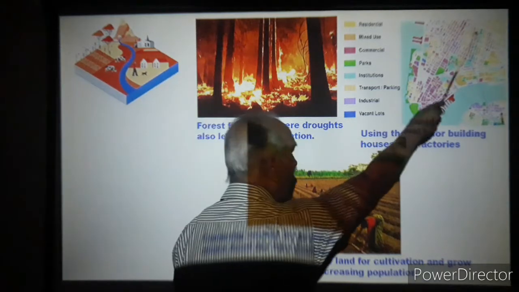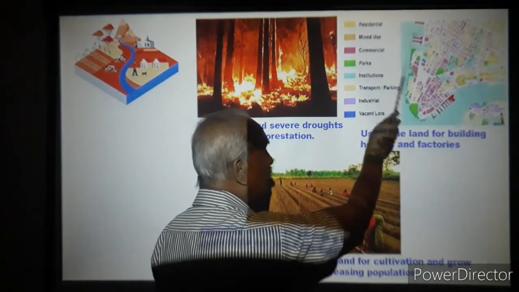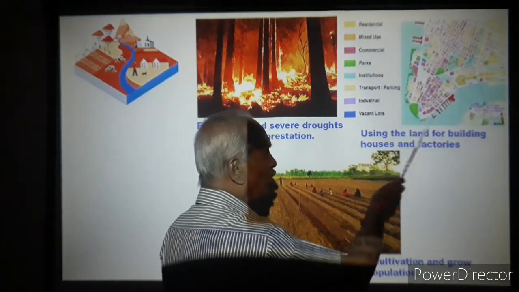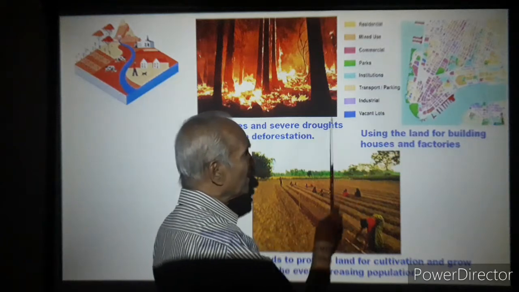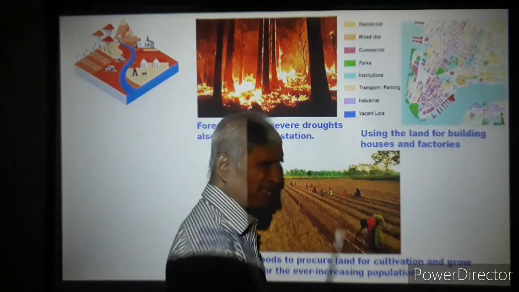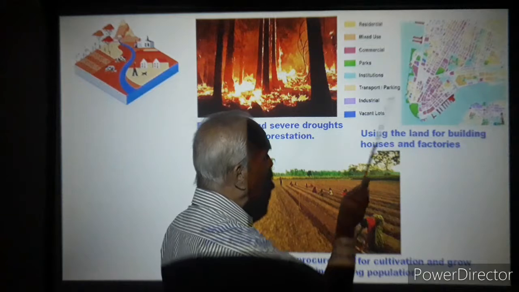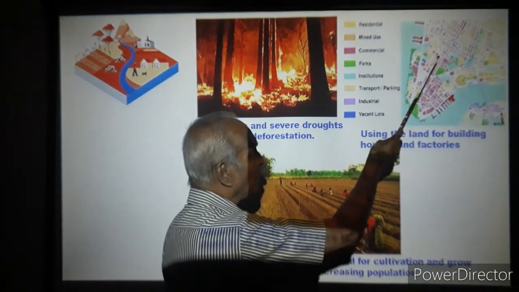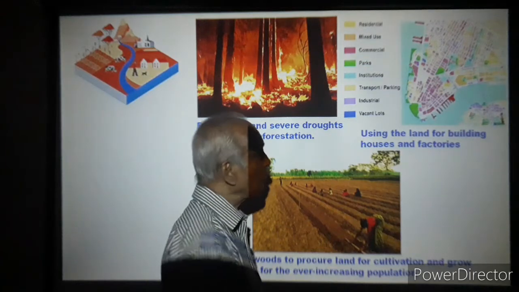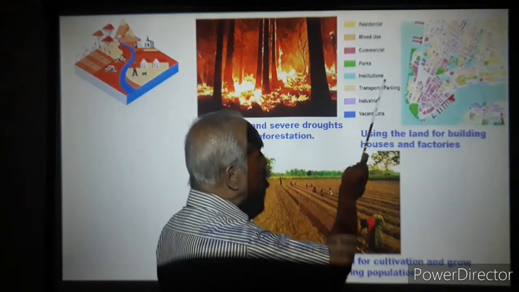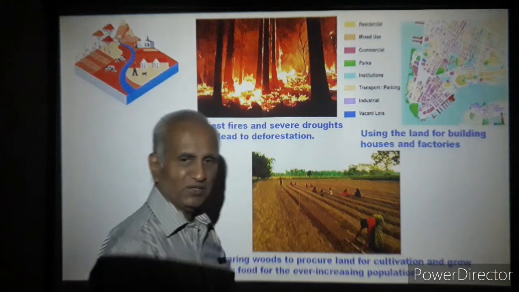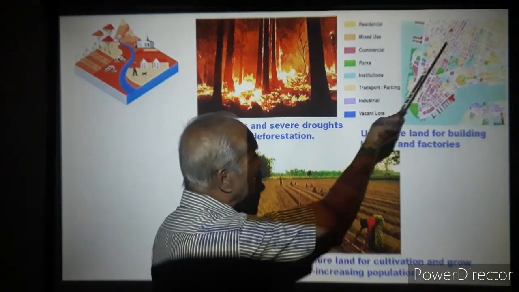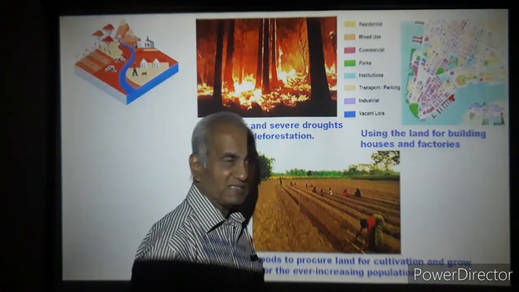Here you have a city coming up. Lots of building sites you see. Colonies are coming up. Constructions are going on. Vacant lots are cleared. And you have industrial reasons. Transport, parking, vehicles need space. Vehicles have to move. Roads are required. Then institutions. You will have educational institutions, health institutions, then parks, commercial markets, malls and all.